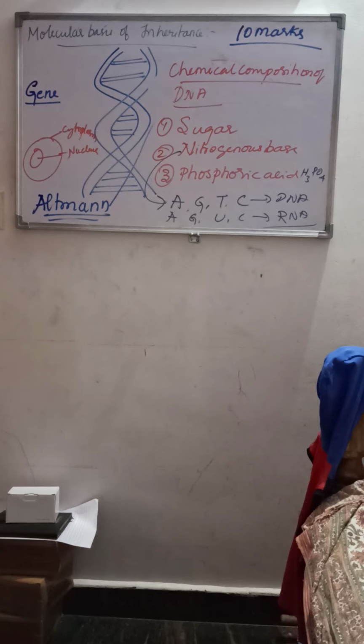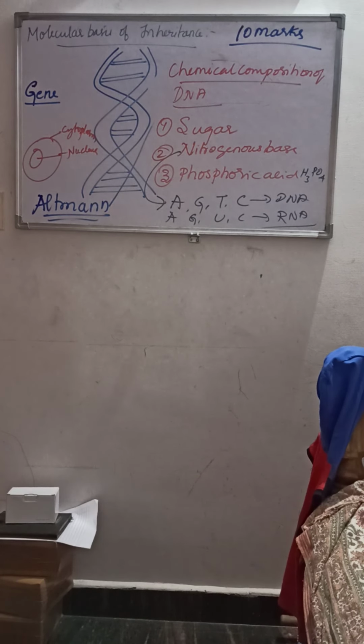Now let us understand what these are. As I said, nucleic acid is a polymer of nucleotides. So you can find many nucleotides together, and each nucleotide of DNA contains 3 chemical components: the pentose sugar, nitrogenous base and phosphoric acid.